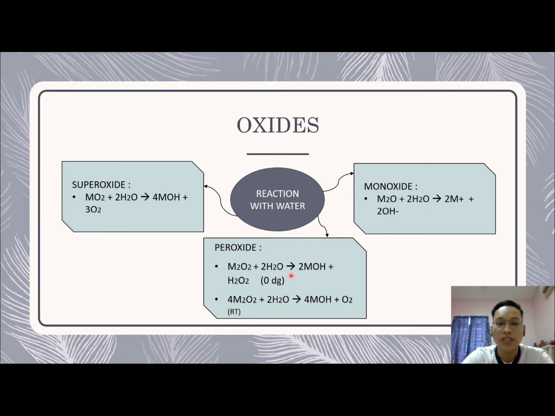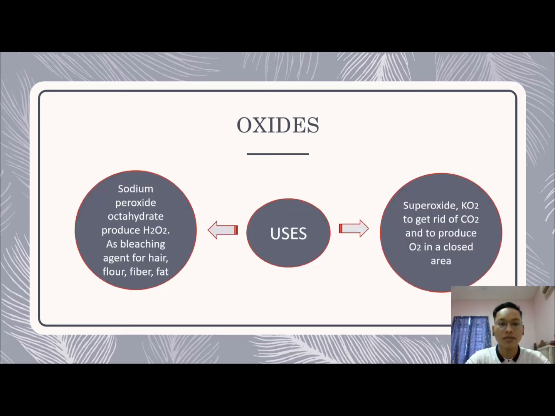So for 0 degrees Celsius we will produce metal hydroxide and hydrogen peroxide, but for room temperature we produce metal hydroxide and oxygen gas. For the last, superoxide reacts with water to produce metal hydroxide and oxygen gas. So next is uses of oxide.